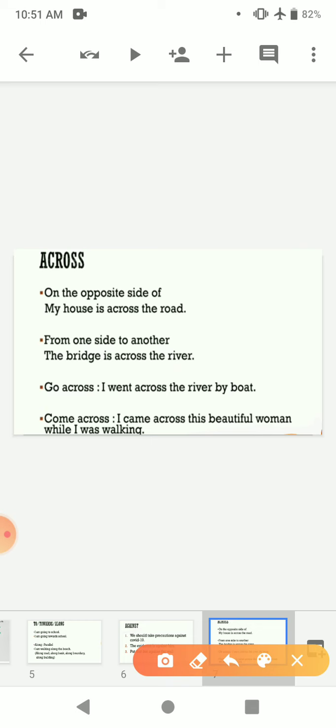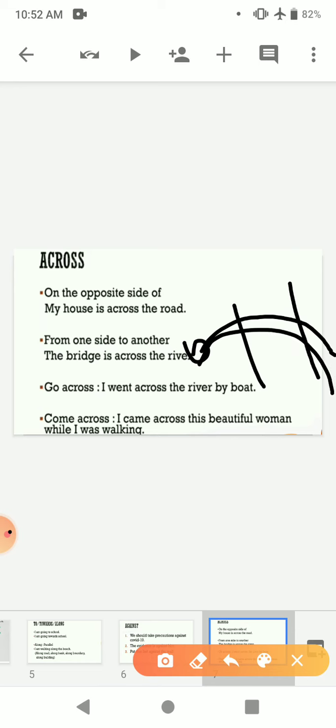Then you also use go across. I went across the river by boat. For example, this is a river and you have to cross the river to reach the next point. Then you say I went across. You are here, then you will say I went across the river by boat. You cross the river with the help of a boat. You will say I went across the river by boat.